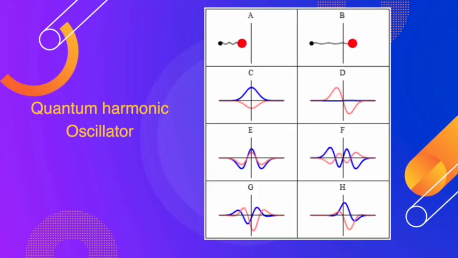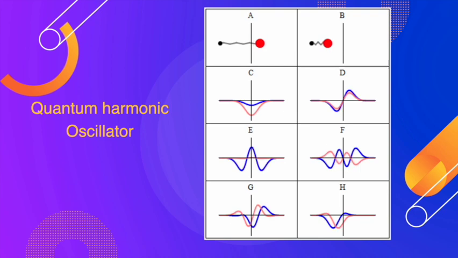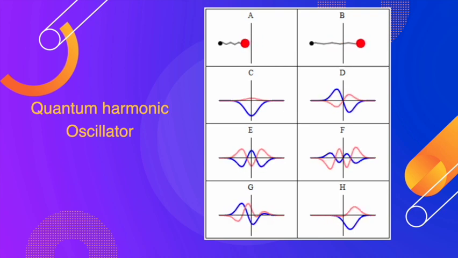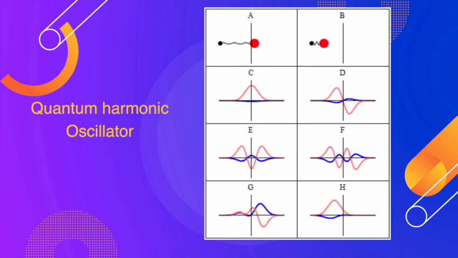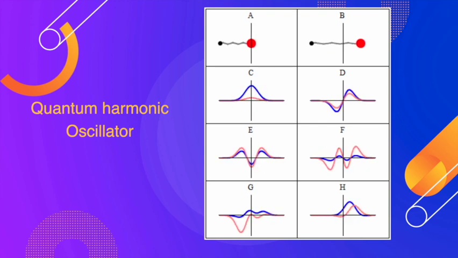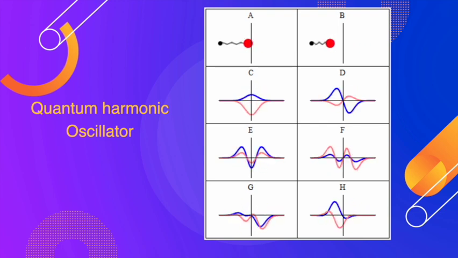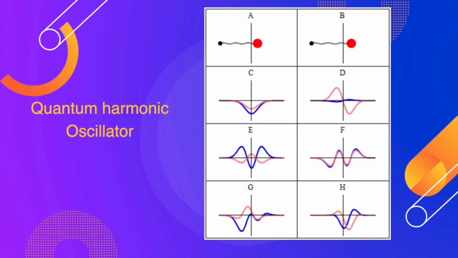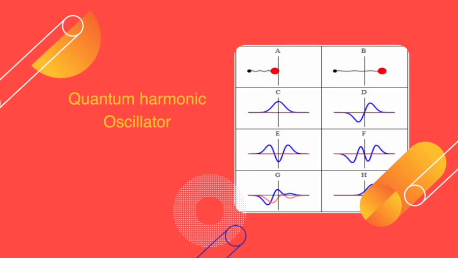Certain quantities in physics are distributed normally. Let's look at the example of quantum harmonic oscillator. It is the quantum mechanical analog of classic harmonic oscillator. As we can see here, probability density function of ground state in a quantum harmonic oscillator is a normal distribution.